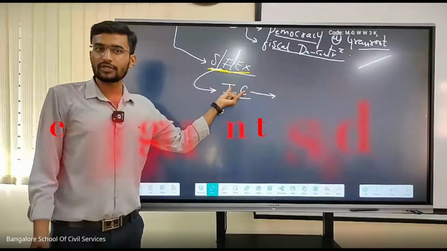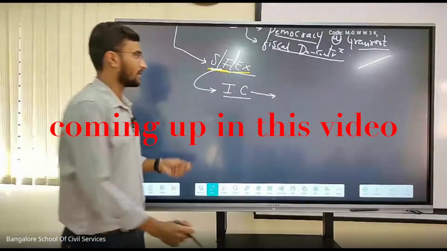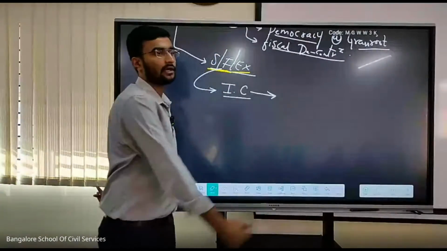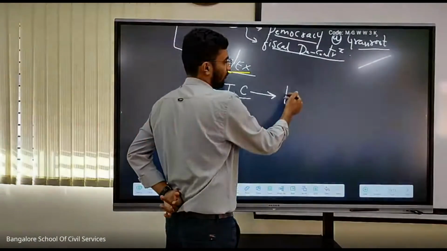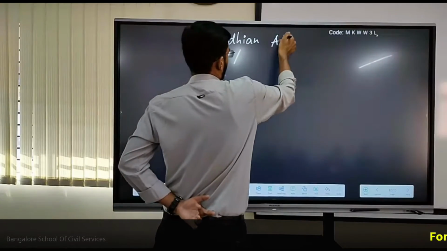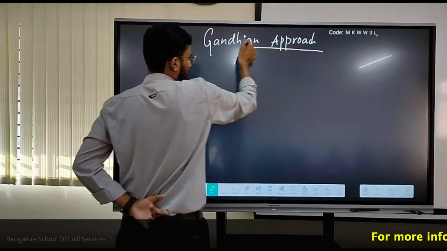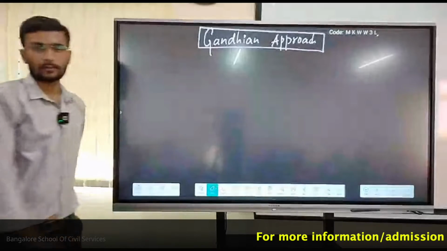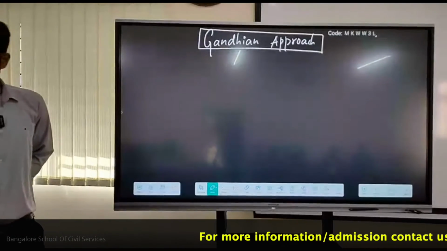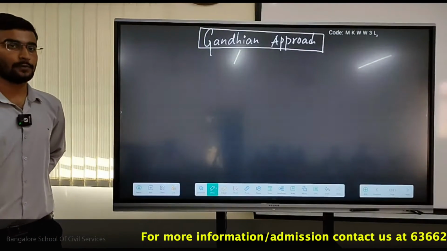With respect to contribution to the Indian Constitution, although he was not a part of the constitution making, his prominence was felt in the form of the Preamble. It is the Gandhian approach with respect to rural development. Exactly, the Gandhian approach. Highly important one.